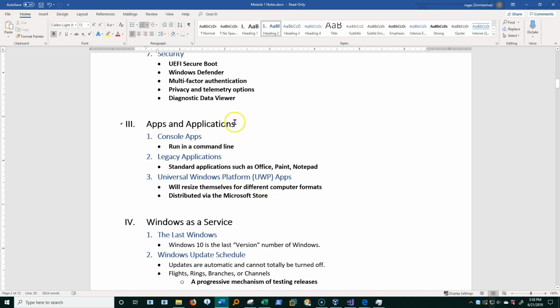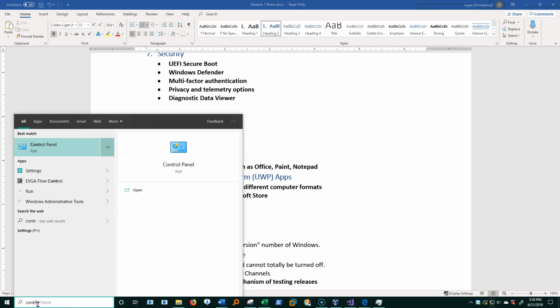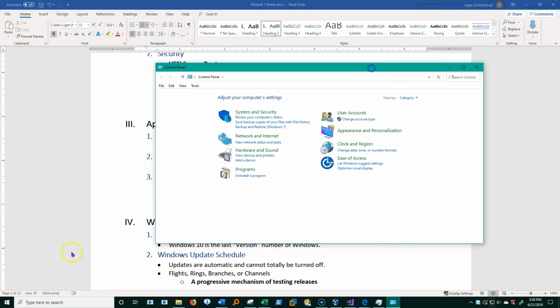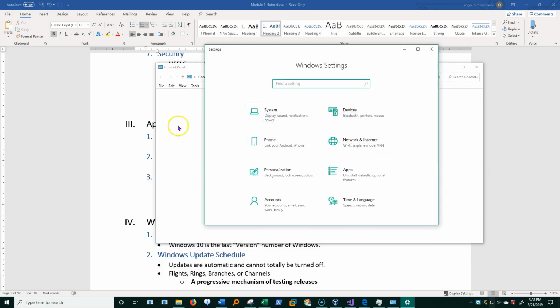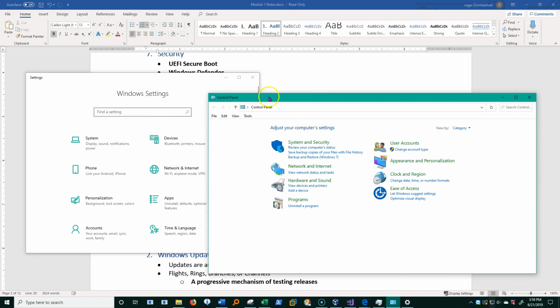So we have apps and applications, and I want to tell you that many new programs that used to be applications that Microsoft is putting out are now in app form. Two great examples. The control panel was a standard application. Control panel, which when it comes up looks like this, and then the settings app is a new UWP app version of the control panel. And you can see they have a very different look and feel about them. The menus and the title bar and so on all look quite a bit different in the two.